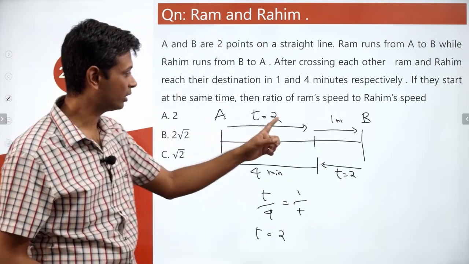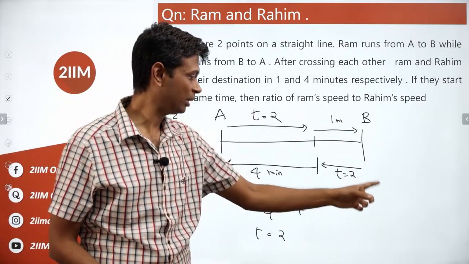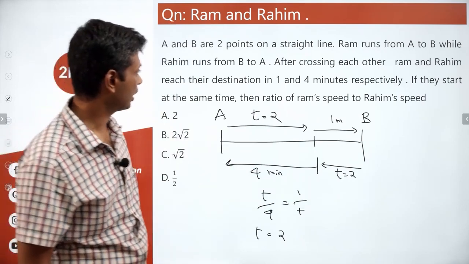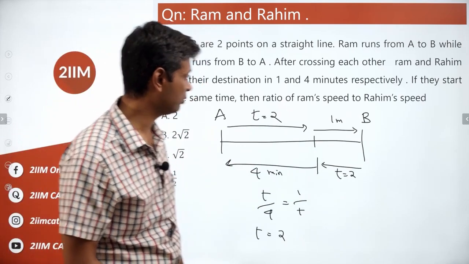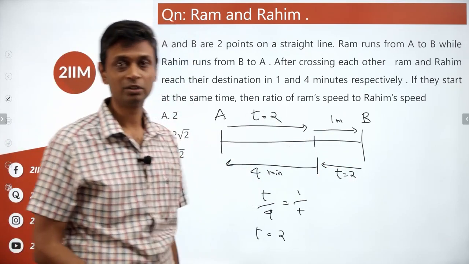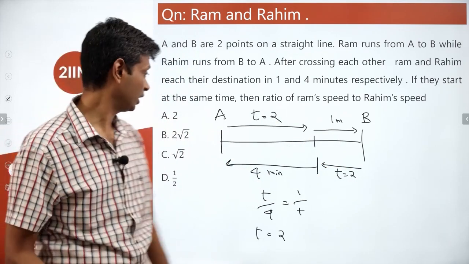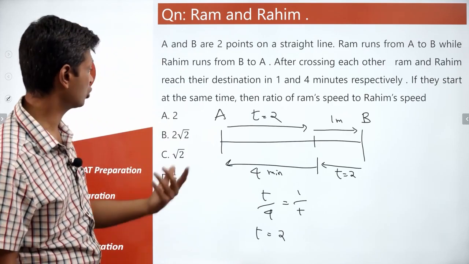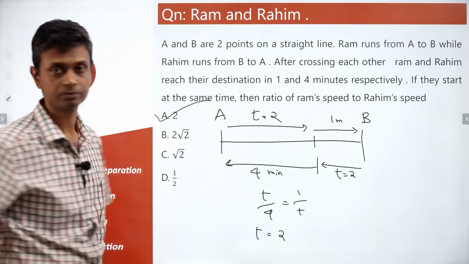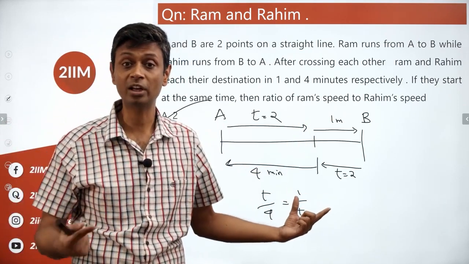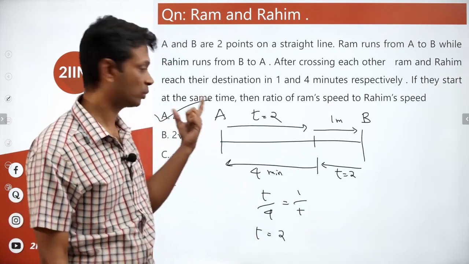So they meet after 2 minutes, Ram takes 1 more minute. They meet after 2 minutes, Rahim takes 4 more minutes. The ratio of Ram's speed to Rahim's speed. Ram takes 3 minutes, Rahim takes 6 minutes. Ram is quicker, twice as quick. Ratio of their speeds, Ram's speed to Rahim's speed, is 2:1.